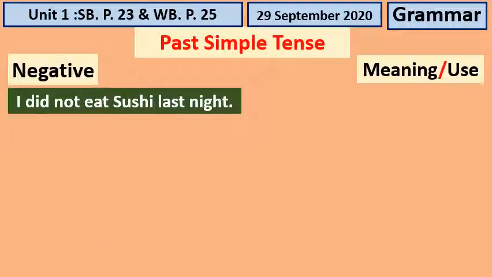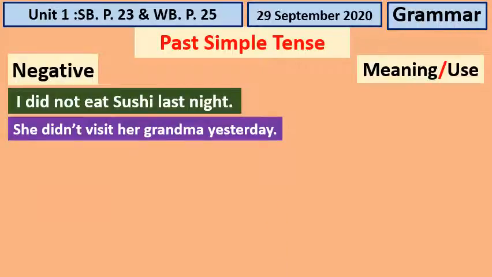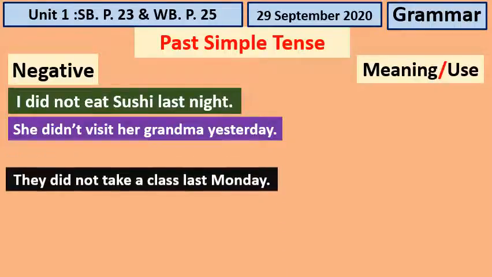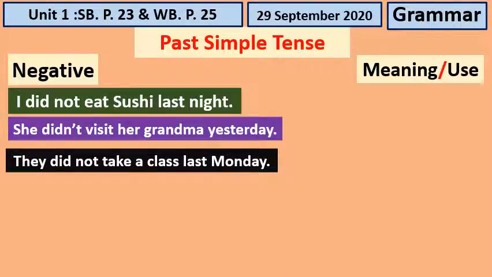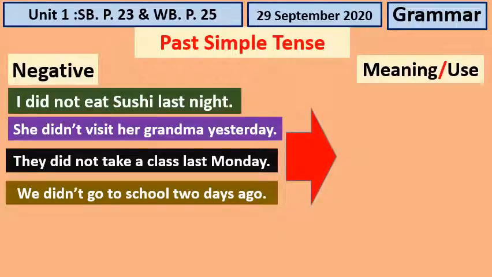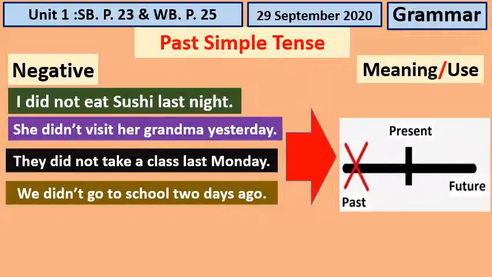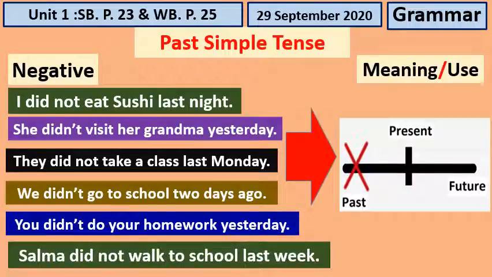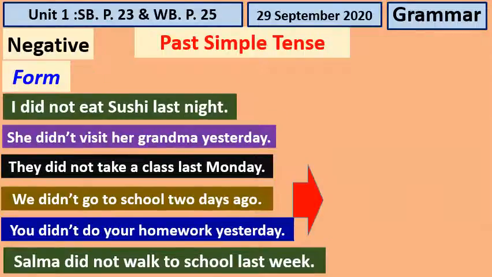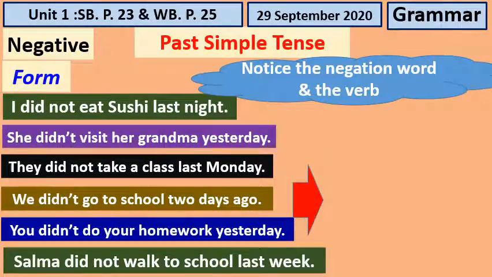Okay. Now we are going to talk about the negative form of the past. How can we negate this? She didn't visit her grandma yesterday. They did not take a class. Now, I want you to write this example in your notebook and give me the structure. Again, we are talking about past, and to negate past, we use, notice the negation. Yes, that's right. We use did plus not, so it becomes didn't. Did not. Okay.